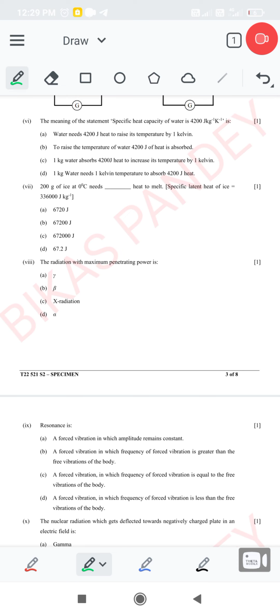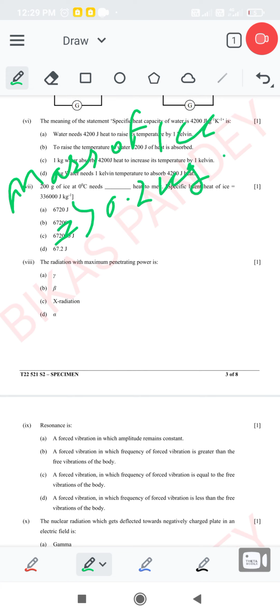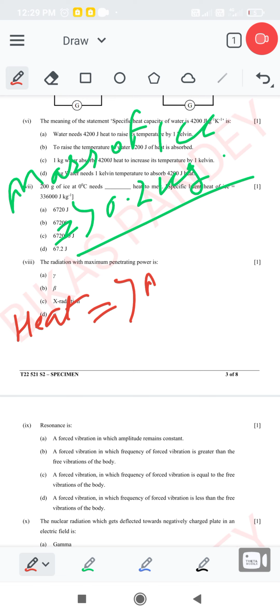So the mass of ice is equal to 0.2 kg. Now we know that heat is equal to mass into specific latent heat.